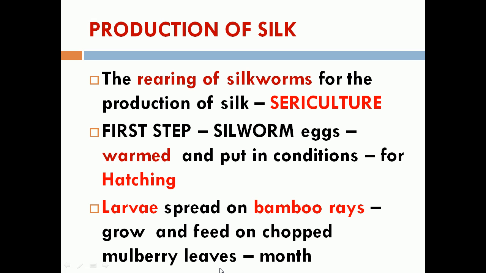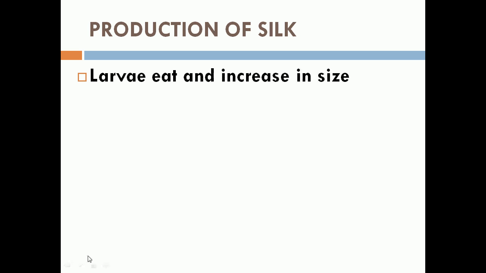So this will be allowed. That means they will spread the larvae on bamboo trays to grow, and it is fed by chopped mulberry leaves for about a month. So for one month they will spread the larvae stage on the bamboo trays, and they will feed with mulberry leaves. The larvae will eat mulberry leaves and they will increase in size.